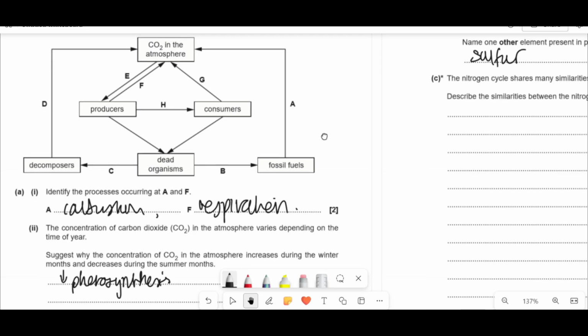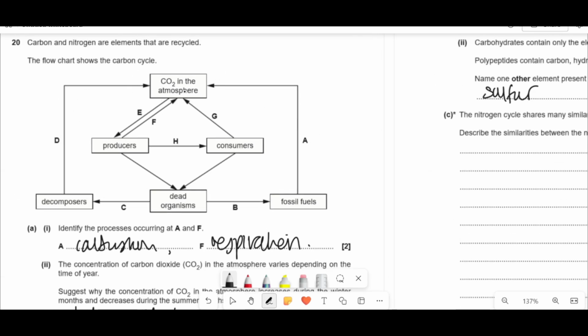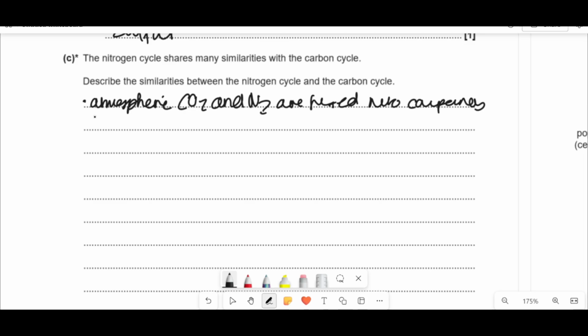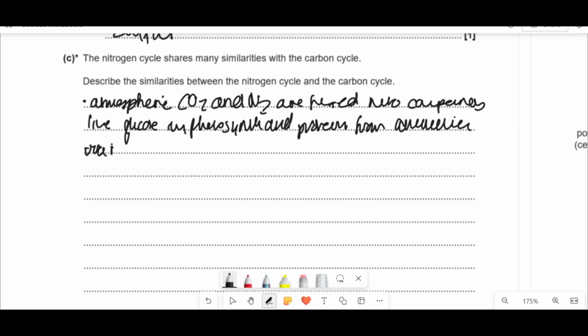So in the carbon cycle, we have atmospheric CO2, which is then converted into something that can be used by other organisms, right? In this case, CO2 is fixed into glucose and useful stuff like that in photosynthesis. So immediately we can say that, it's only looking at similarities. So one of the similarities is that atmospheric CO2 and N2 are fixed into compounds like glucose in photosynthesis and proteins from ammonia via nitrogen fixation, right?